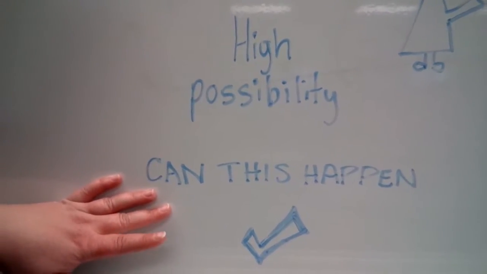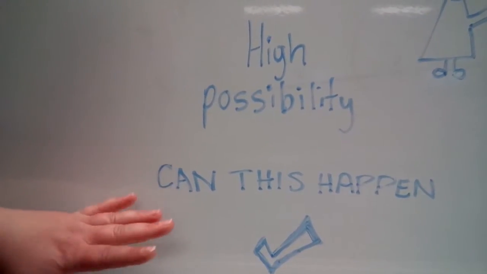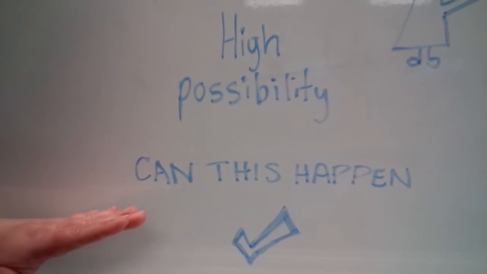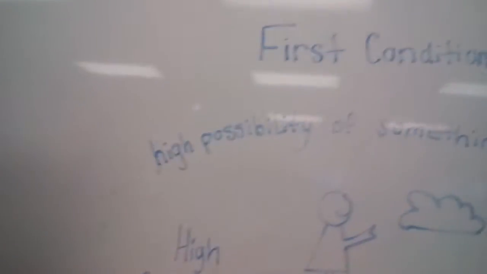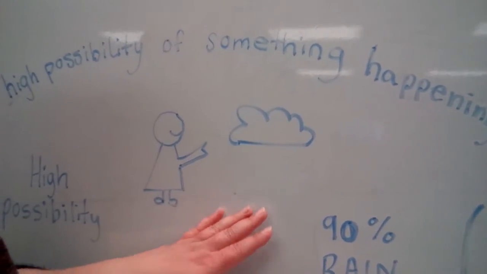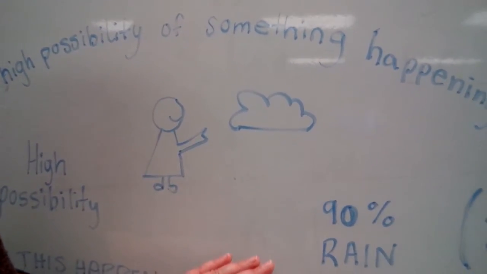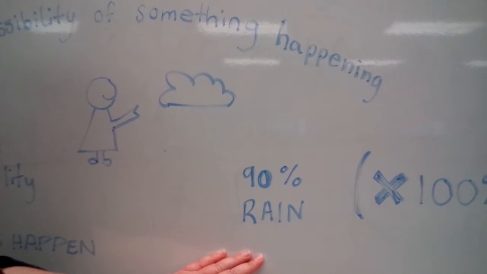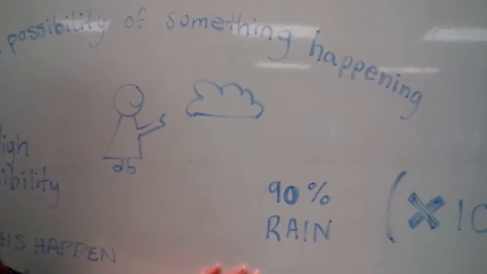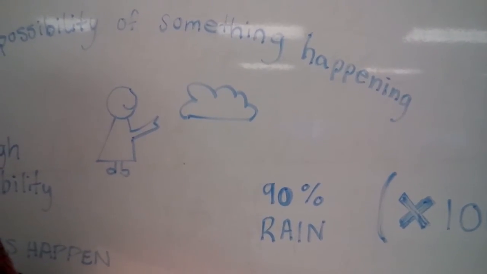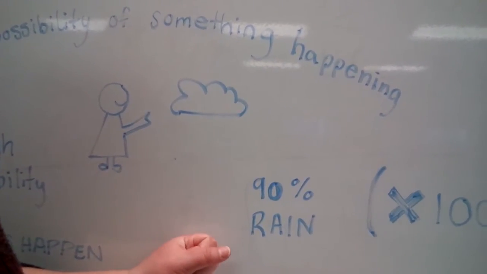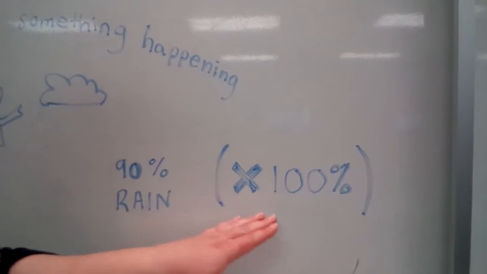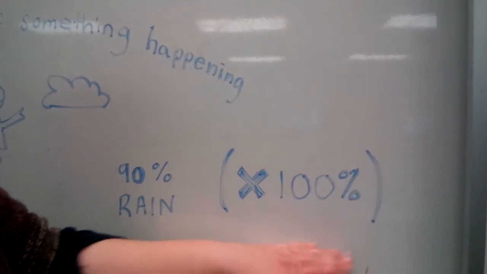And if it can happen, and it has a high possibility that it can happen, then this is an example of a first conditional sentence. So, a rain cloud you see outside, or you heard that it's supposed to rain, the weatherman said 90% chance of rain. This would be a use of a first conditional because it has a high possibility of happening. Never 100%.